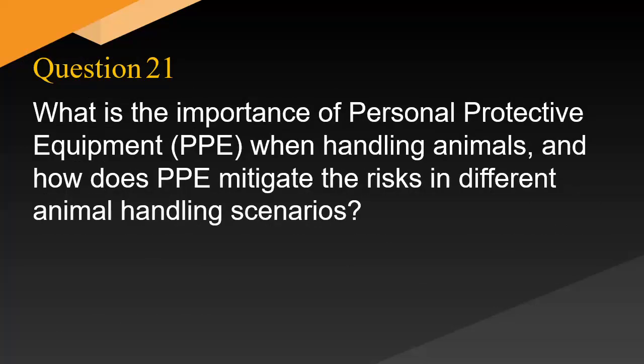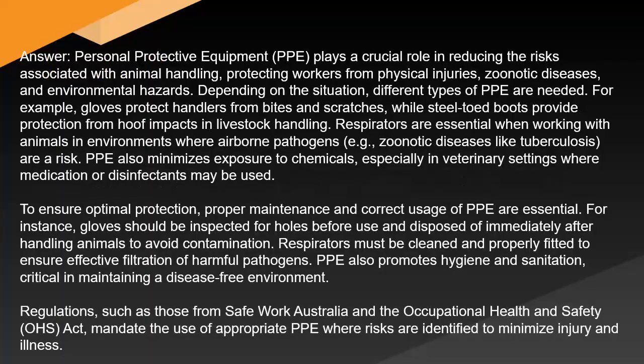What is the importance of personal protective equipment (PPE) when handling animals, and how does PPE mitigate the risks in different animal handling scenarios? Answer: personal protective equipment (PPE) plays a crucial role in reducing the risks associated with animal handling, protecting workers from physical injuries, zoonotic diseases, and environmental hazards. Depending on the situation, different types of PPE are needed. For example, gloves protect handlers from bites and scratches, while steel-toed boots provide protection from hoof bats.